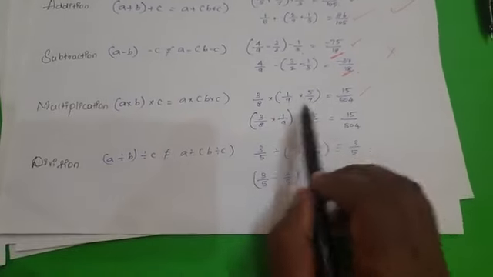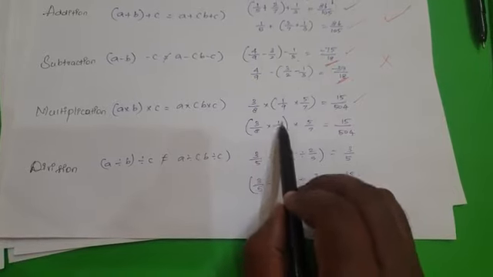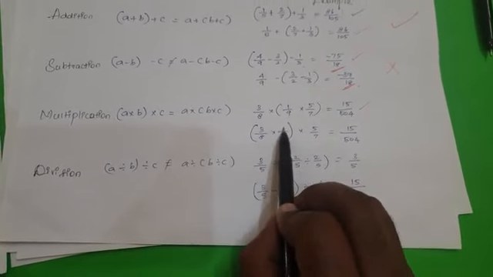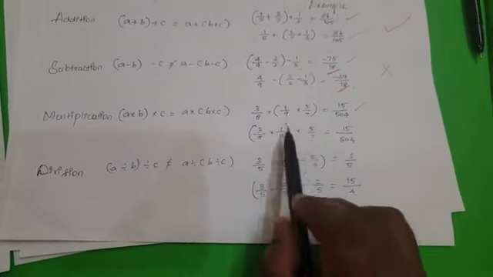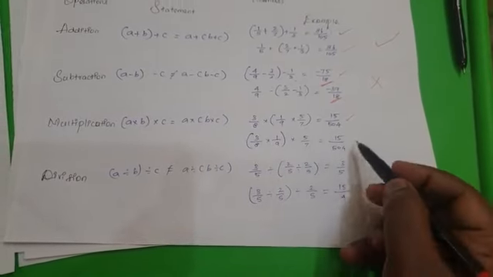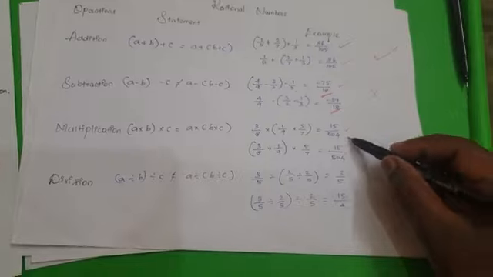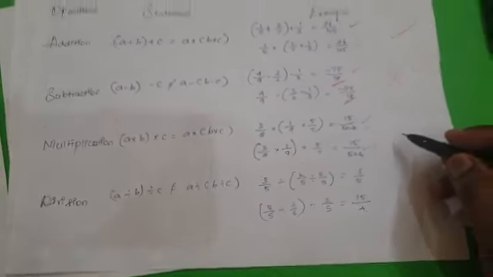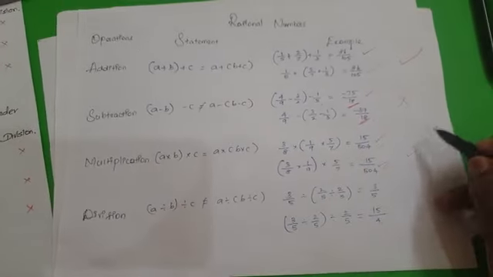When you exchange the grouping too, 3 by 8 into 1 by 9: 1 threes are 3, 8 nines are 72, and multiply that with 5 by 7, the resultant is 3 into 5 by 72 into 7, you will get the answer 15 by 504. So the resultant will be the same. So the associative property for rational numbers in multiplication is satisfied.